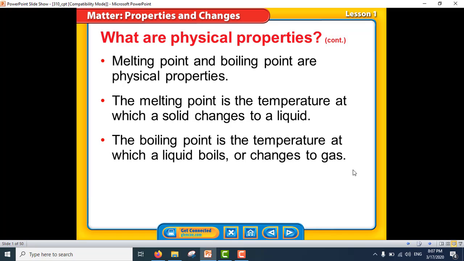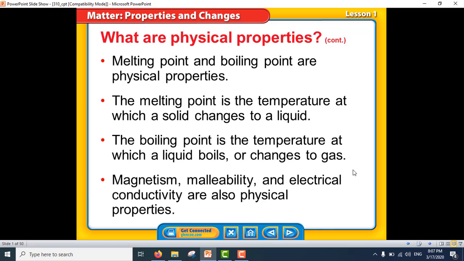The boiling point is the temperature at which a liquid boils or it changes to a gas. And in this point again, we must differentiate between the boiling point and the boiling process. The boiling process means when the liquid changes to a gas, but here the boiling point is the temperature. Okay. Magnetism, malleability, and electrical conductivity are also physical properties.